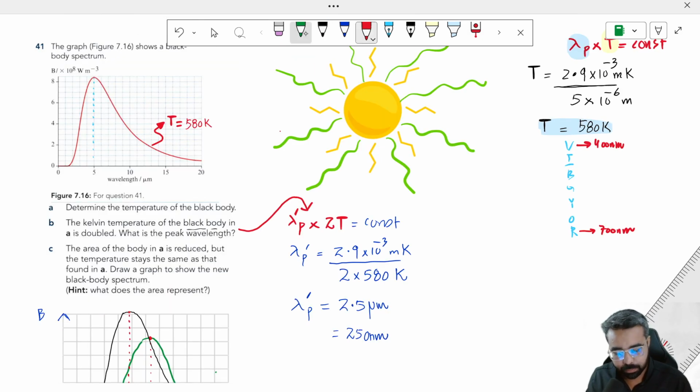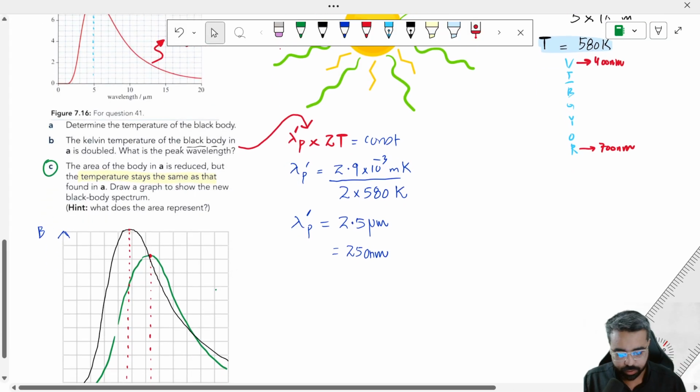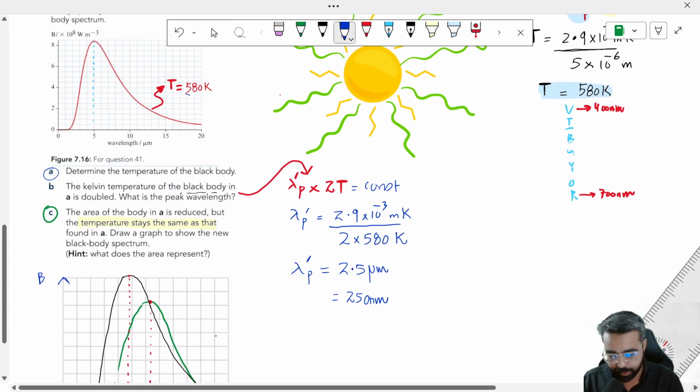Last but not least, let's see what they say in question C. They say if the area of the body is reduced but the temperature remains constant. In A the temperature was 580 Kelvin and the peak wavelength was 5 micrometer.